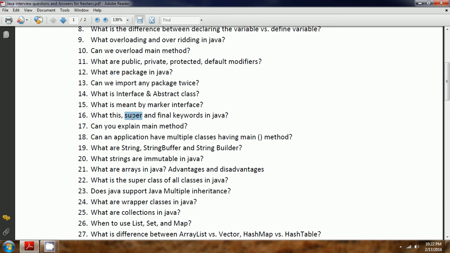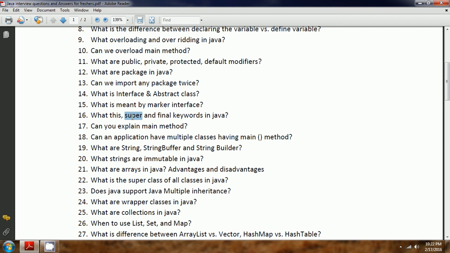At the same time, with this(), you can pass some arguments to invoke the constructor of the same class. If you want to invoke the constructor of the superclass, then with super(), you can pass some arguments, and it will invoke the superclass constructor. And final is almost similar to a constant in C or C++ language. That means once you assign a value to a final variable, that value is going to be constant.